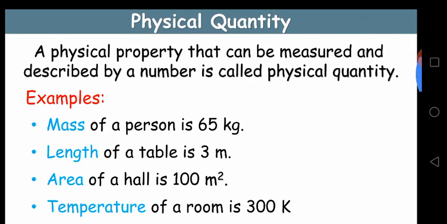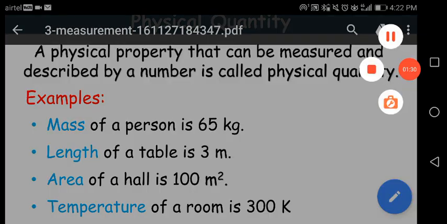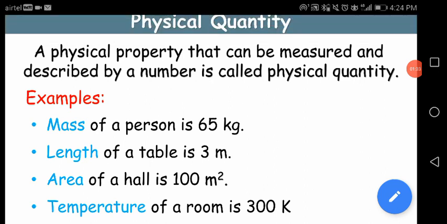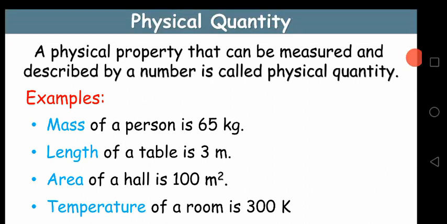Now our topic is, what is a physical quantity? Simply, physical quantities or physical properties should be measurable and they should be described by a number. For example, quantities like love, beauty, goodness are not measurable. We can say that the kid is very beautiful, but can we measure the beautiness? Of course not. So physical quantities are the quantities that can be measured and described by a number.